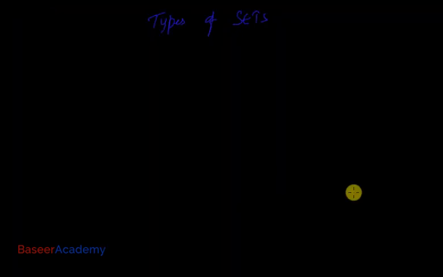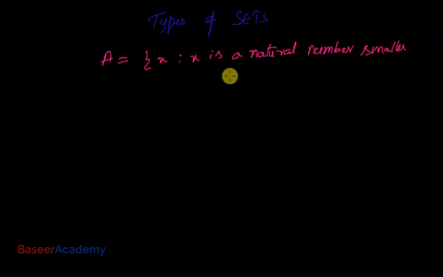Let us now learn about types of sets. Let's say I write down A is the set of elements X such that X is a natural number smaller than 1. So A is a set of natural numbers smaller than 1. This I have written in set builder form.